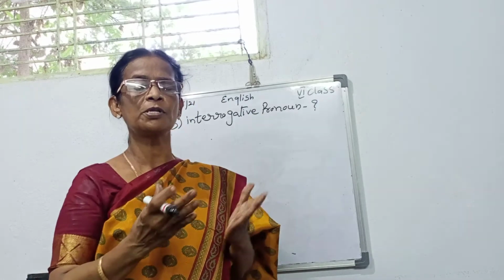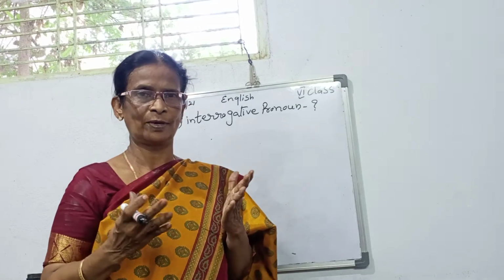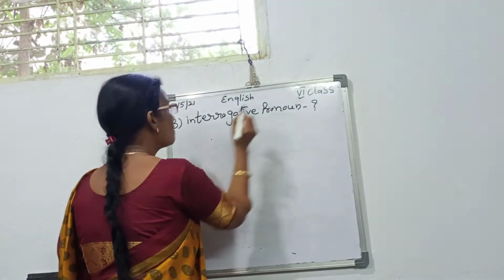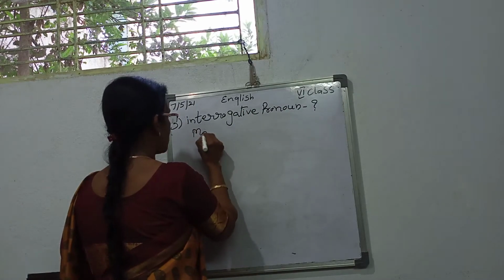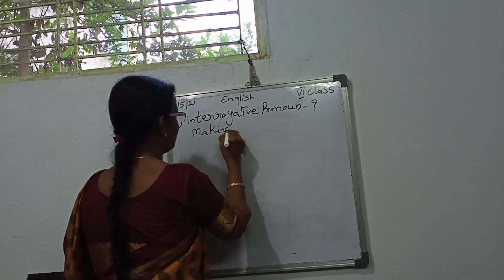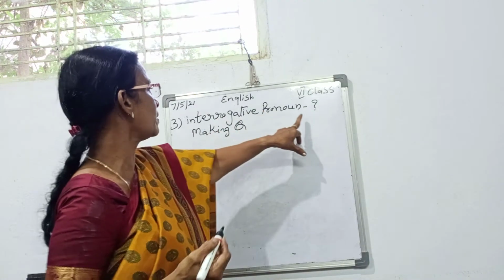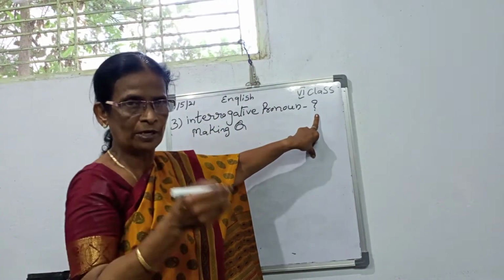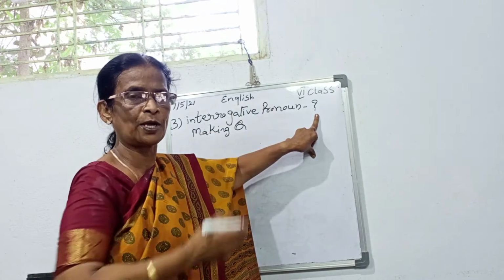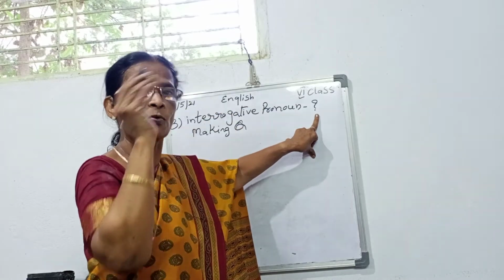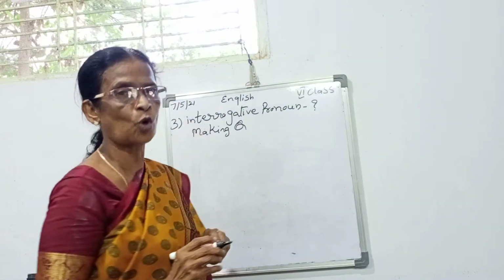What are you doing? What is your name? How old are you? Like that. These are known as the interrogative, making the questions. Interrogative means question mark. What is your name? Where are you going? Who are you? All these questions are known as the interrogative.